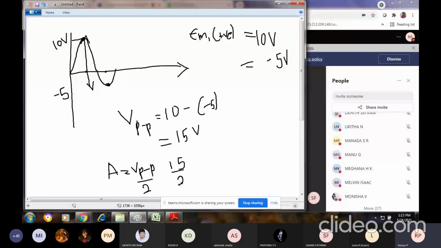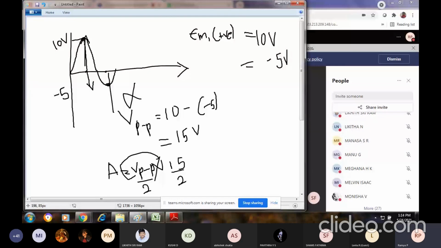So is that 7.5 present in the positive and negative half cycle? No, it is not present. So this is not applicable for a non-uniform waveform. If you want to calculate amplitude, you can't use this formula for non-uniform. You have to go with this particular waveform only here. Getting my point?